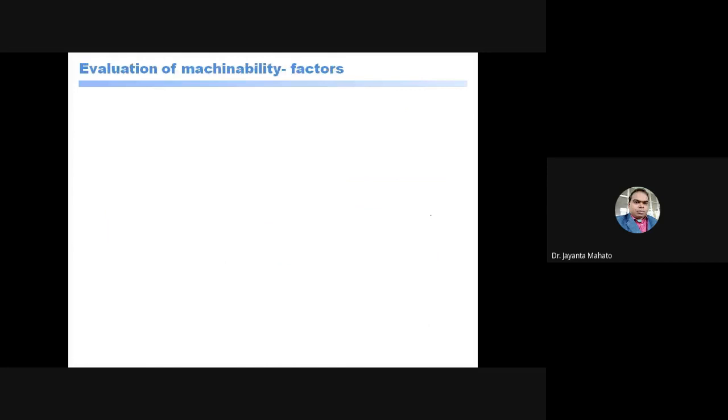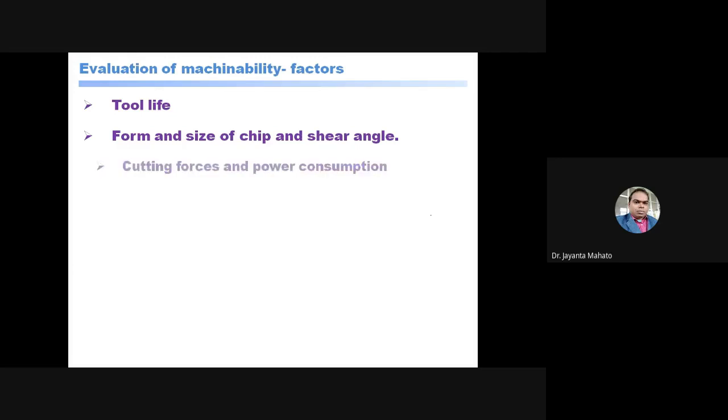Now evaluation of machinability factors. This evaluation depends on factors like tool life, form and size of the chip, and shear angle, and how much the tool's life extends. So this is the tool life. This is also one of the factors for evaluating the machinability: form and size of the chips and shear angle, cutting forces and power consumption.